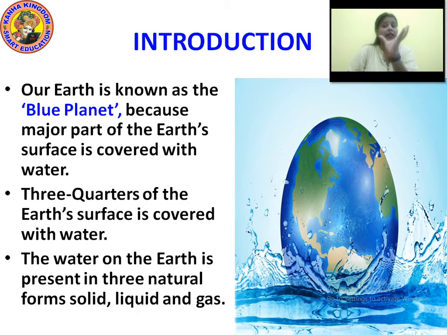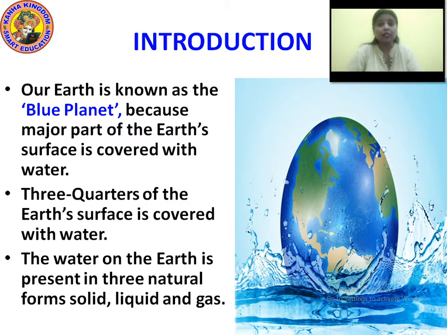This is the earth, and on the earth, this much of the proportion is covered with water. The water on the earth is present in 3 natural forms: solid, liquid and gas. I repeat once again, and you all are going to repeat with me. The water on the earth is present in 3 natural forms: solid, liquid, gas.